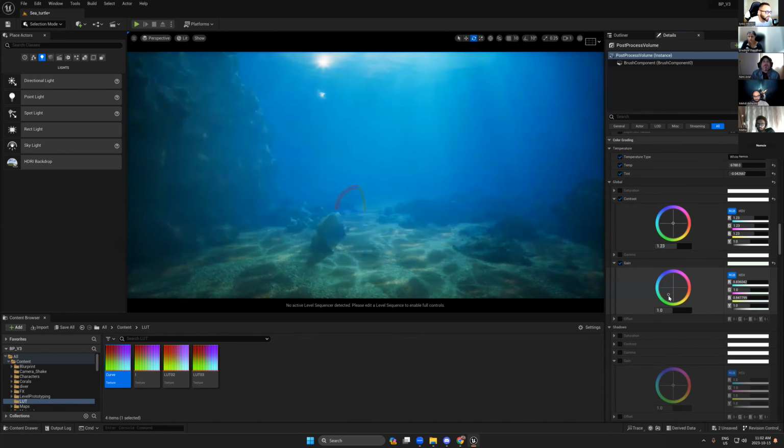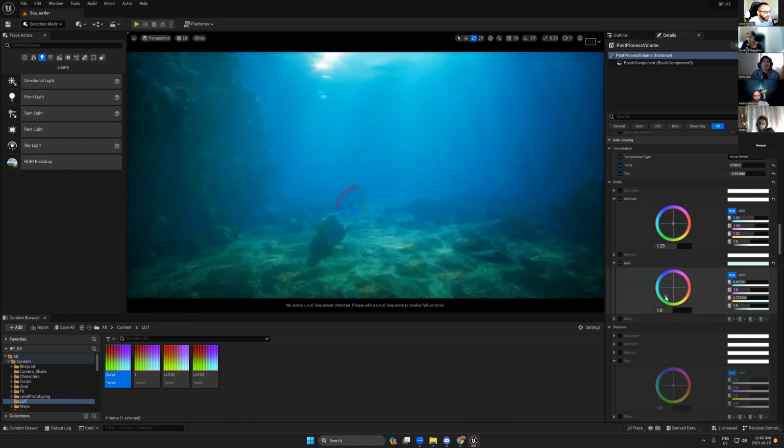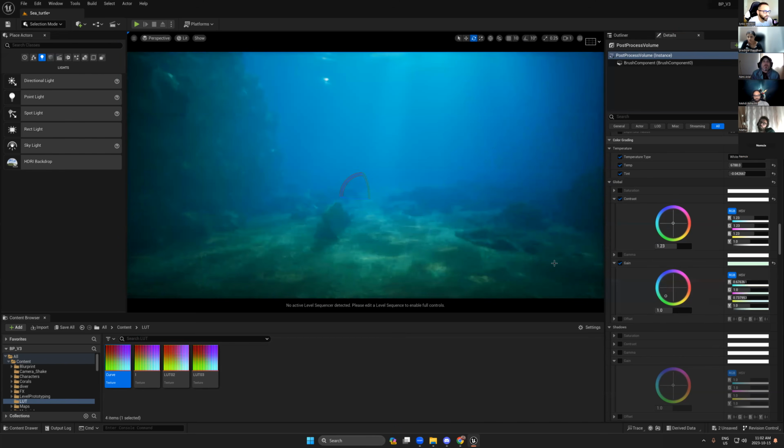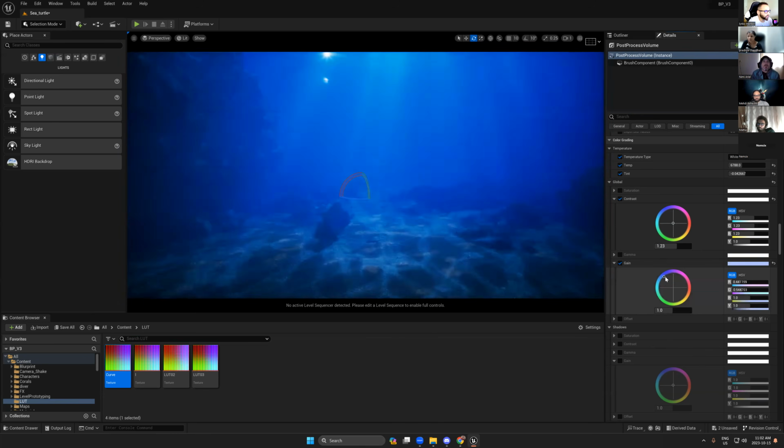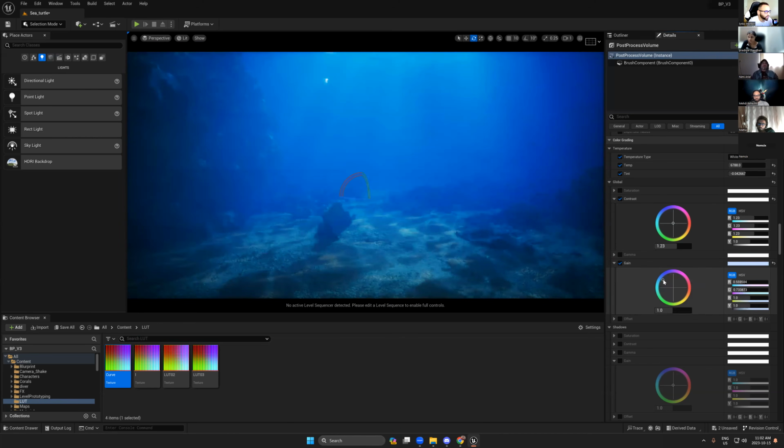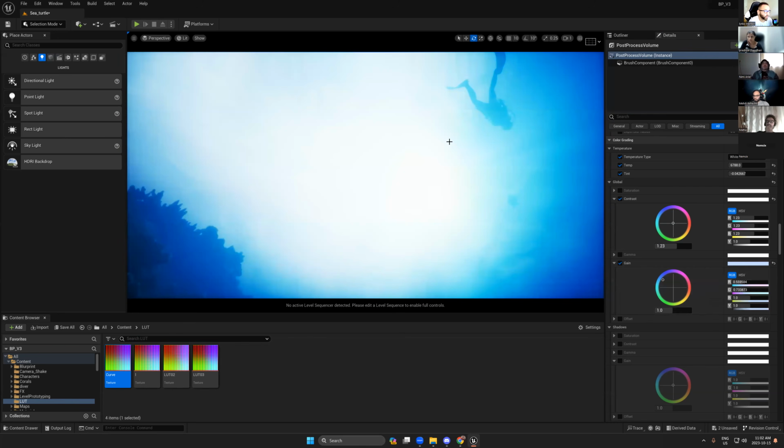Okay, so now you can start to change your color mode. It's going to be more greenish like this from the gain if you are near the water surface, or if you are too deep in the water, you can move this light. You see, it's like Avatar. If I open the Avatar movie, you will find the same effect.